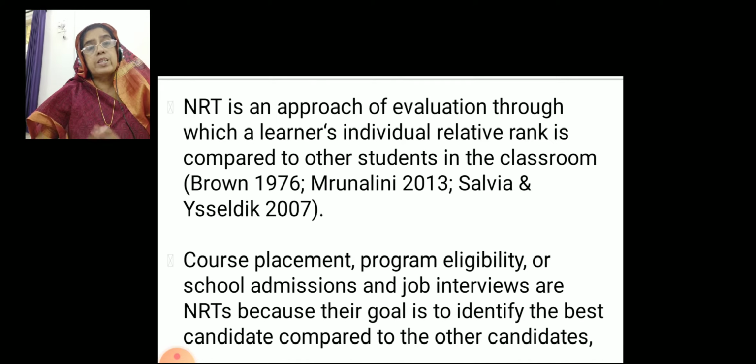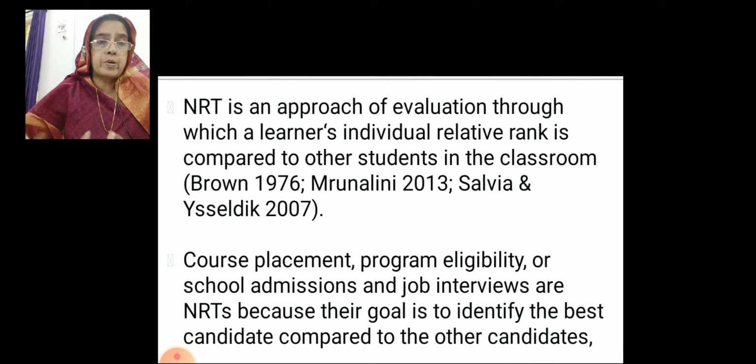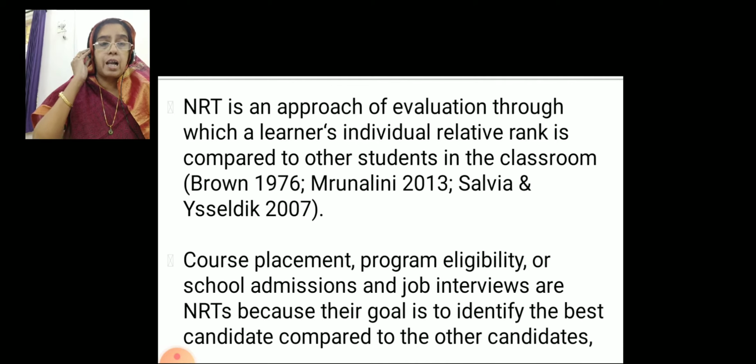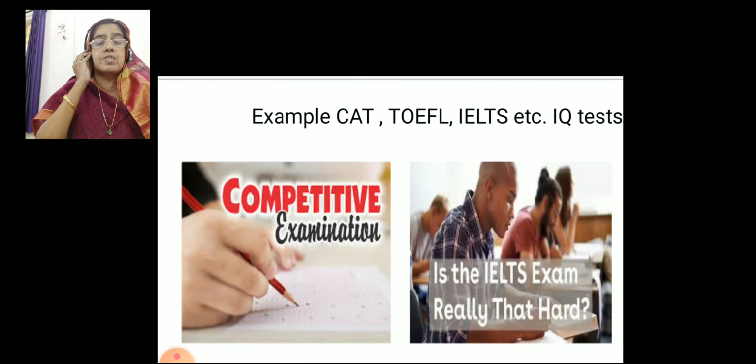They will conduct the test, screen the students, select the best students, then give admission or give a job or admit them in their programs. So these types of examinations or tests are called norm referenced test because they help to identify the best students.